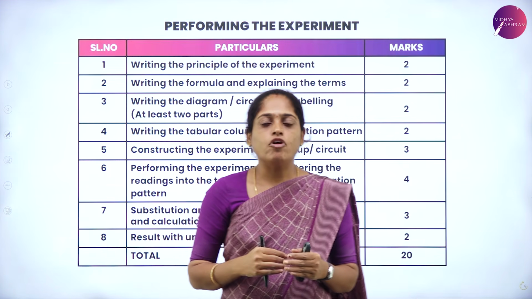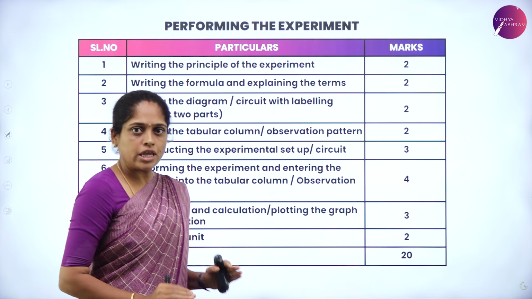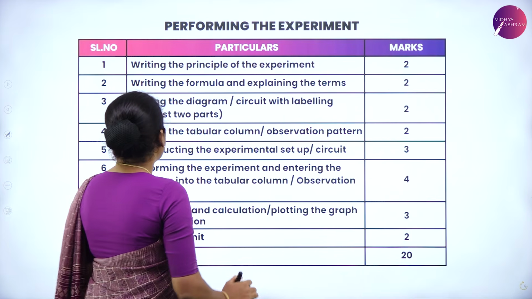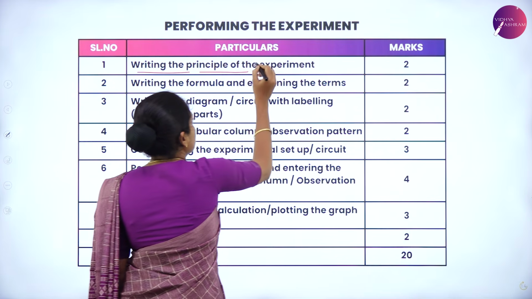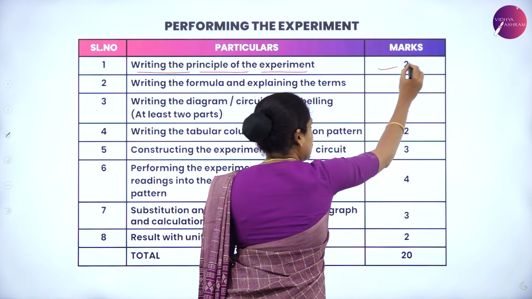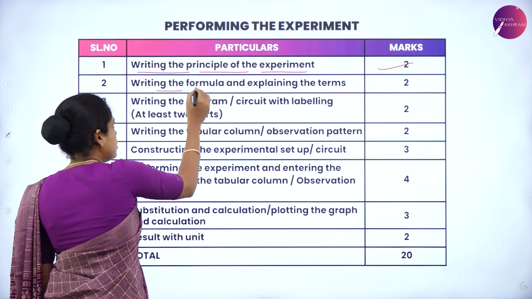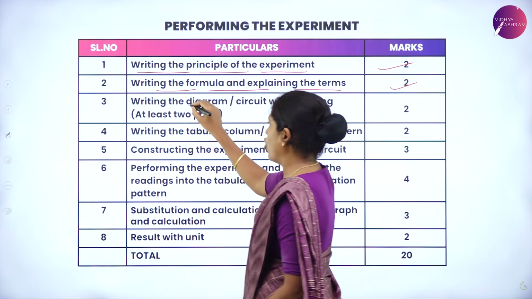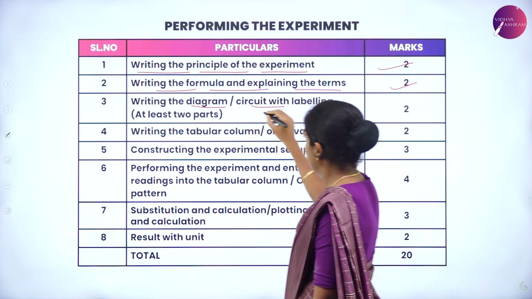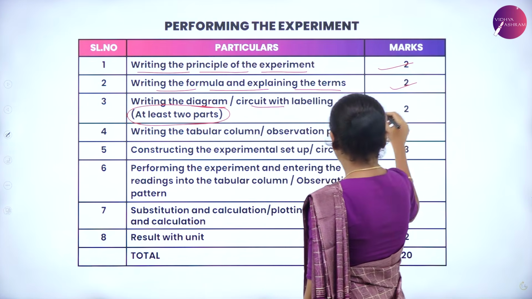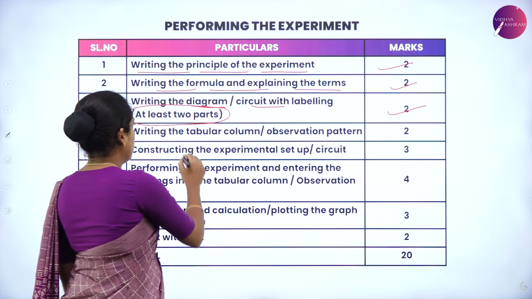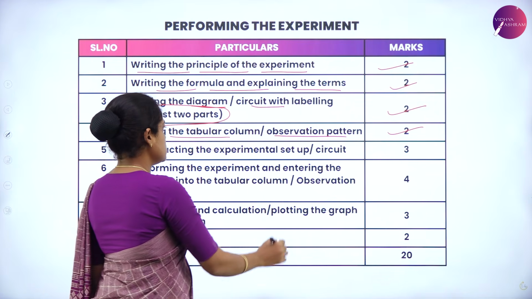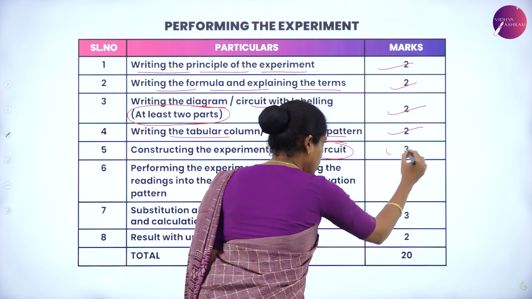You know that for performing the experiment, you have 20 marks, and those 20 marks are split like this. For writing the principle of the respective experiment, writing the formula and explaining the terms carries 2 marks. Drawing the diagram, circuit with labeling at least 2 parts carries 2 marks. Writing the tabular column and observation pattern carries 2 marks. Using the apparatus, if you build a circuit, then it carries 3 marks.